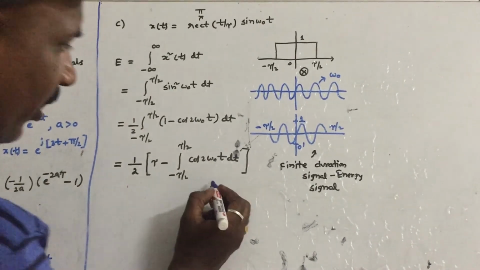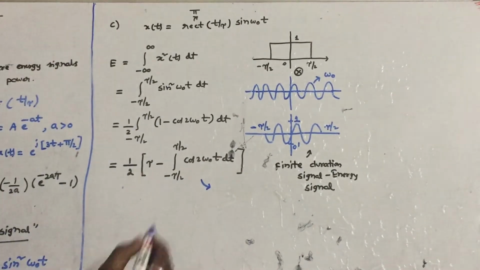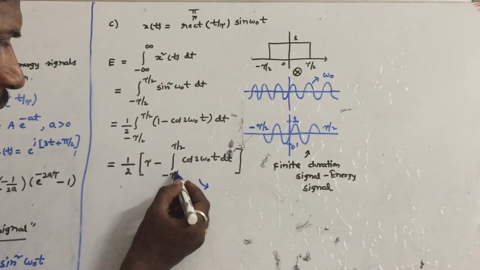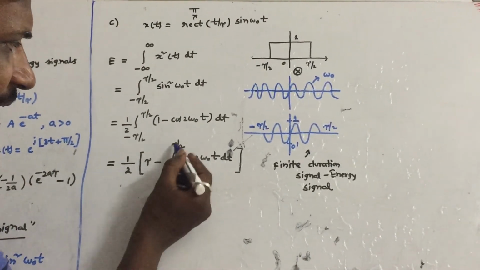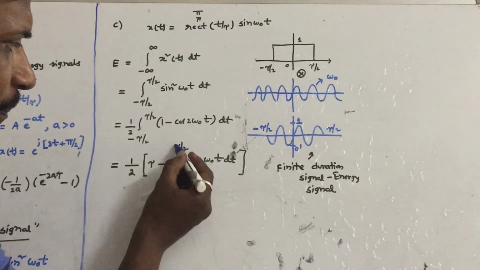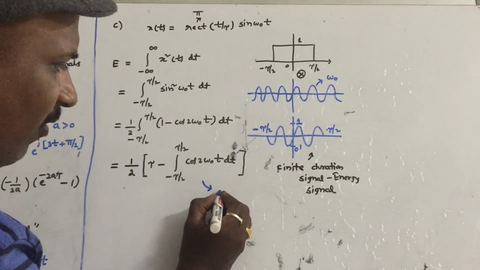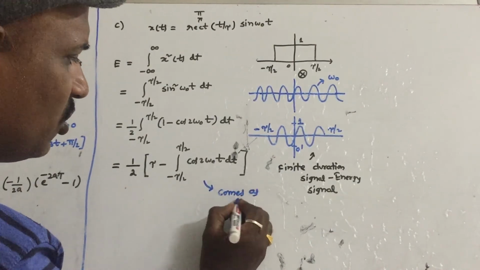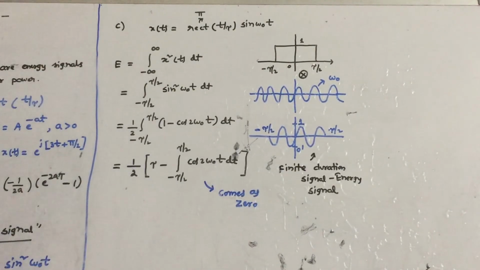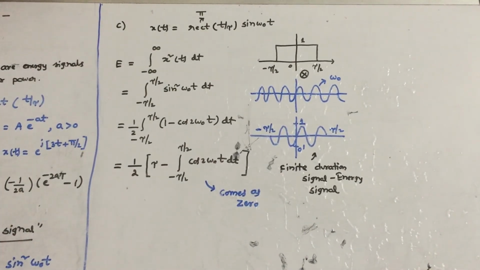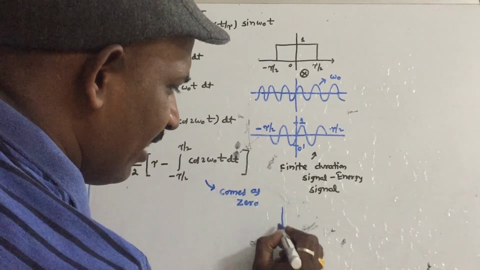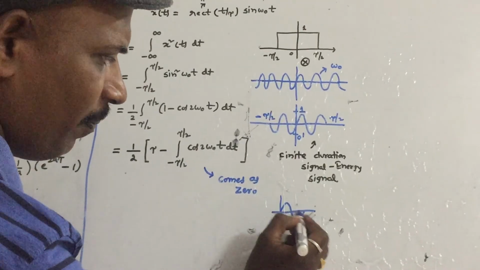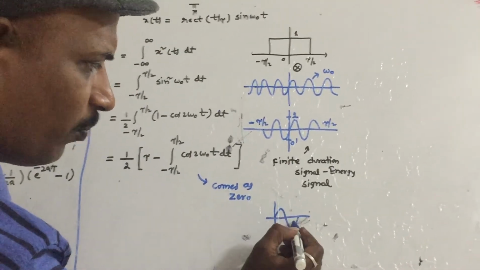Remember that, this is a very important thing. For a sine or cos waveform, when it is calculated, the area under the curve over one period will always come as 0. If you take a sine wave, what is the area under this curve over one period?